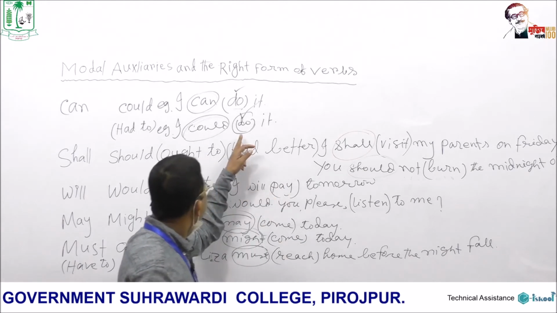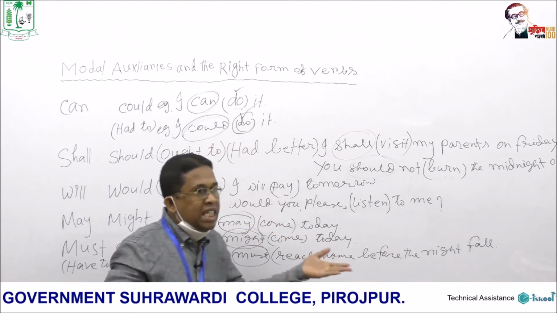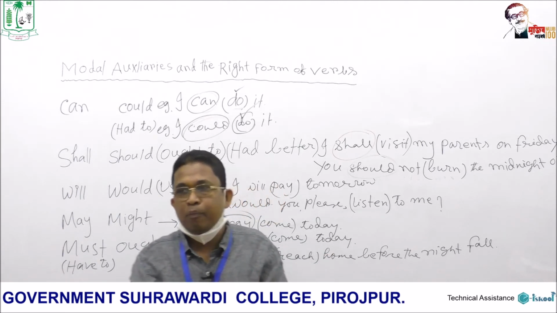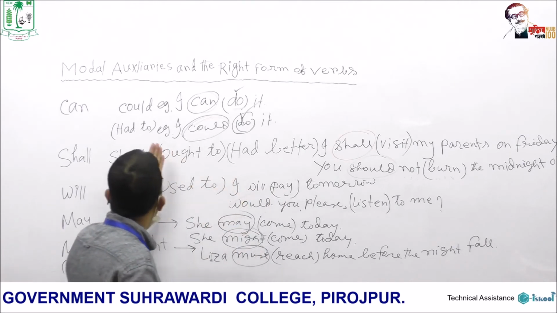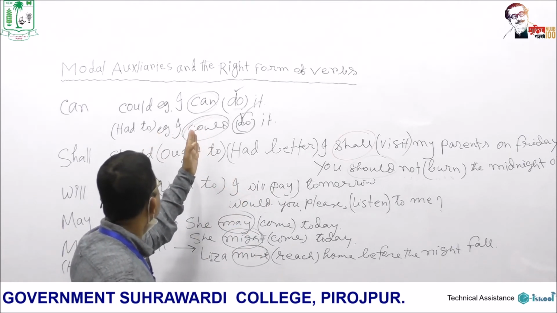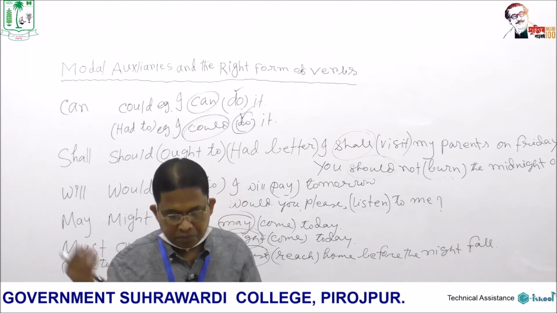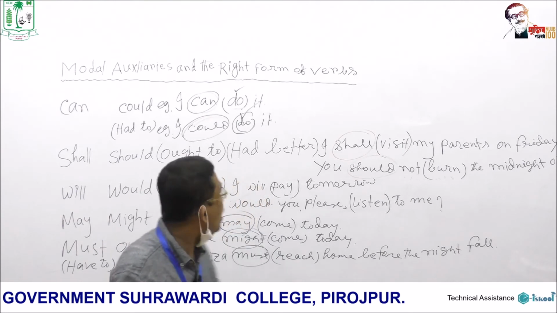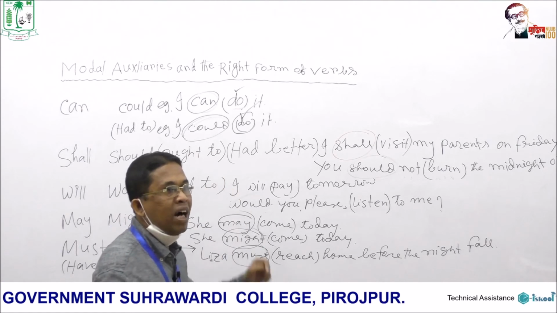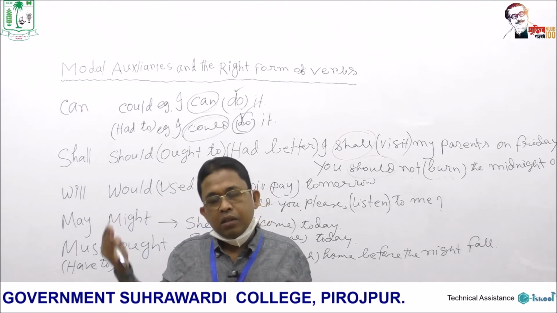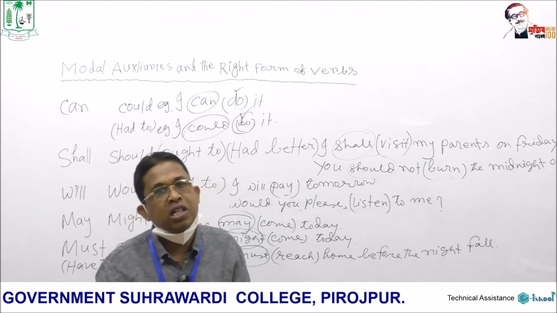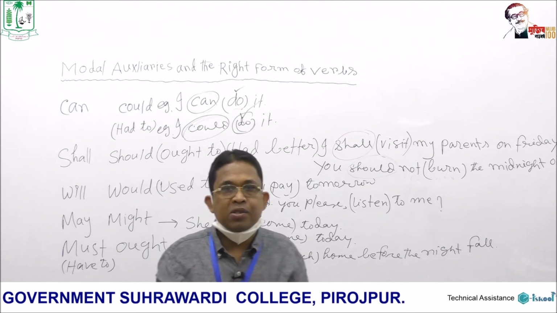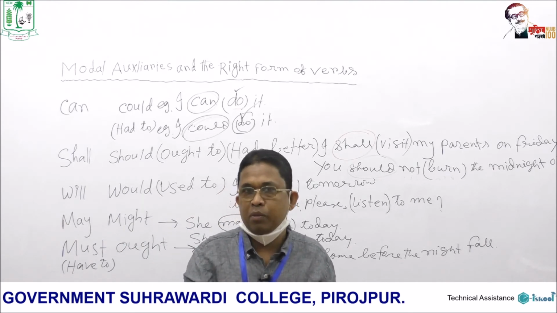The base form is here, do. If you say I could did it or I could done it, this is wrong, because after a modal auxiliary we have to use the present form or the base form of the main verb. Now, there is a difference between these sentences. I can do it means that the subject I is sure about his ability to do this, but I could do it means the subject I is not sure about his ability. Anyway, the detailed use of modal auxiliaries will be discussed in my next class, as I have already mentioned.